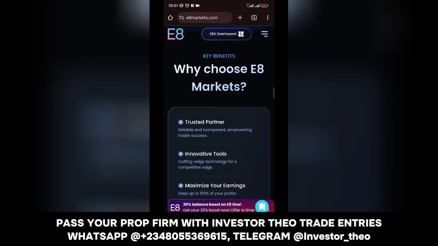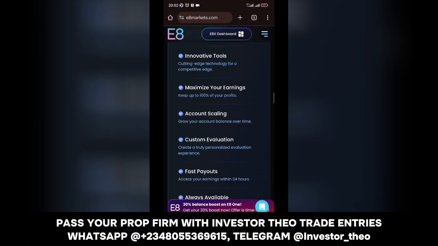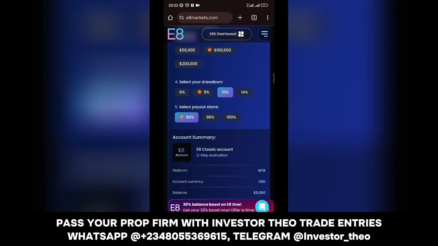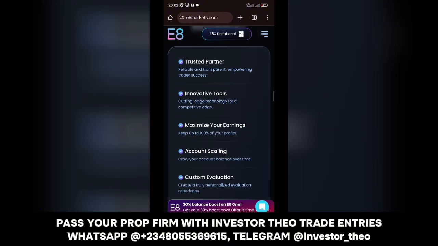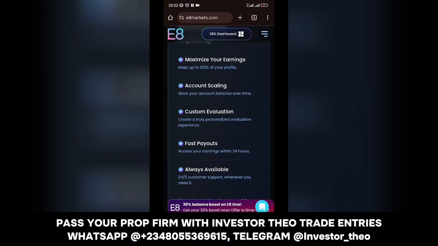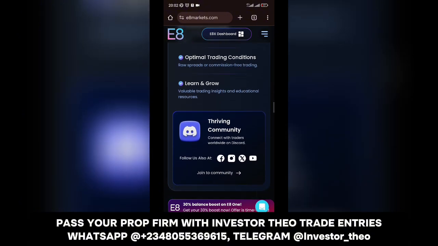But yeah, what are the key benefits to get started? Why choose E8 Markets? They are your trusted partner, reliable and transparent, empowering trader success. They have innovative tools that enable you to maximize your gains because you can keep up to 100% of your profits. But when you keep increasing that, the cost of getting started increases too. And there's account scaling. So when you reach certain targets, they grow your account for you. They allow you to take up more account size, like a bigger account, so you can make more profits over time. Custom evaluation, fast payouts, always reliable, always available, optimal trading conditions, you learn and grow.